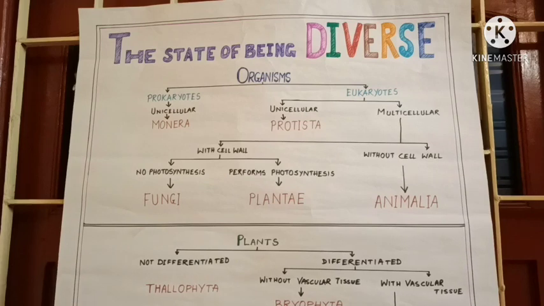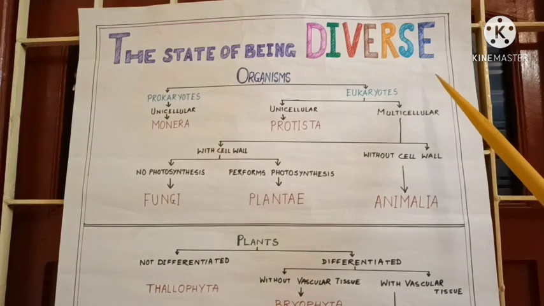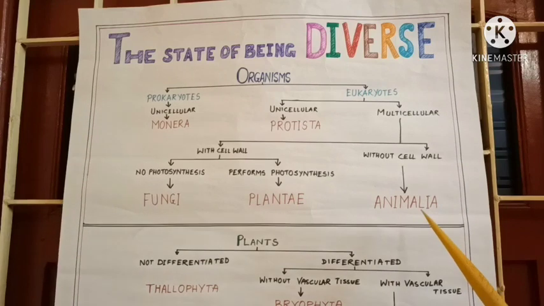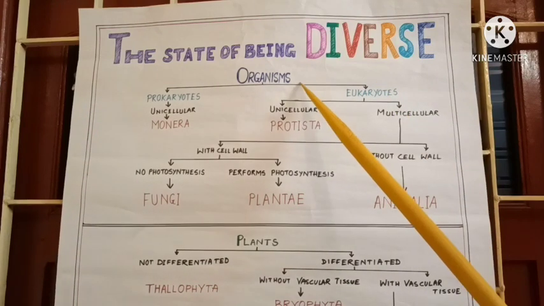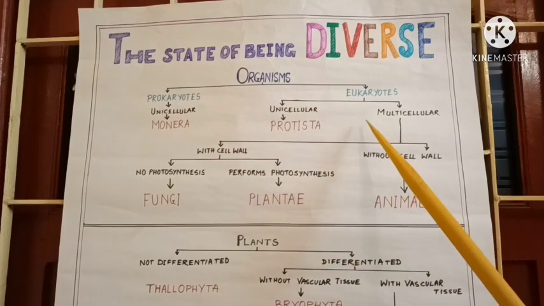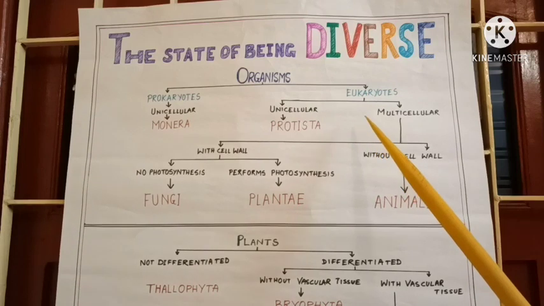As you can see in this chart, we are going to study the state of being diverse. How diverse we are, that we are going to study in the form of a flowchart. At the very beginning, all the organisms are broadly classified into 2 major categories: one is prokaryotic and the other is eukaryotic.